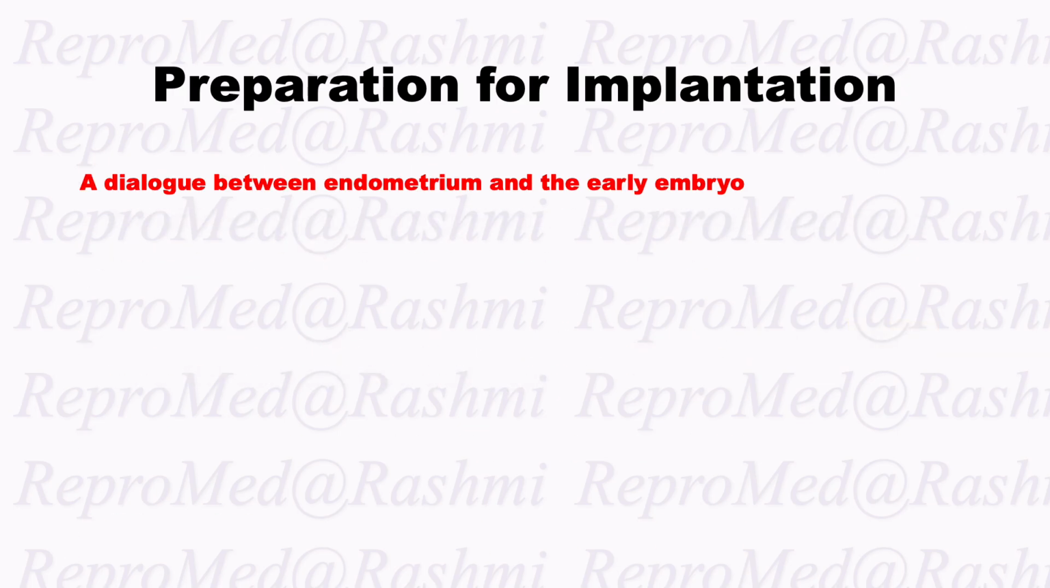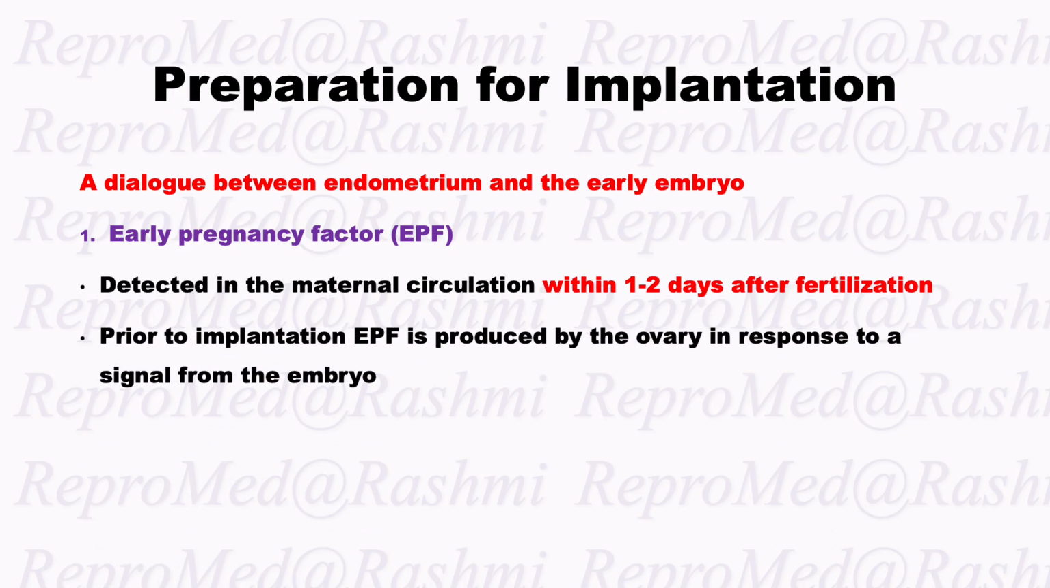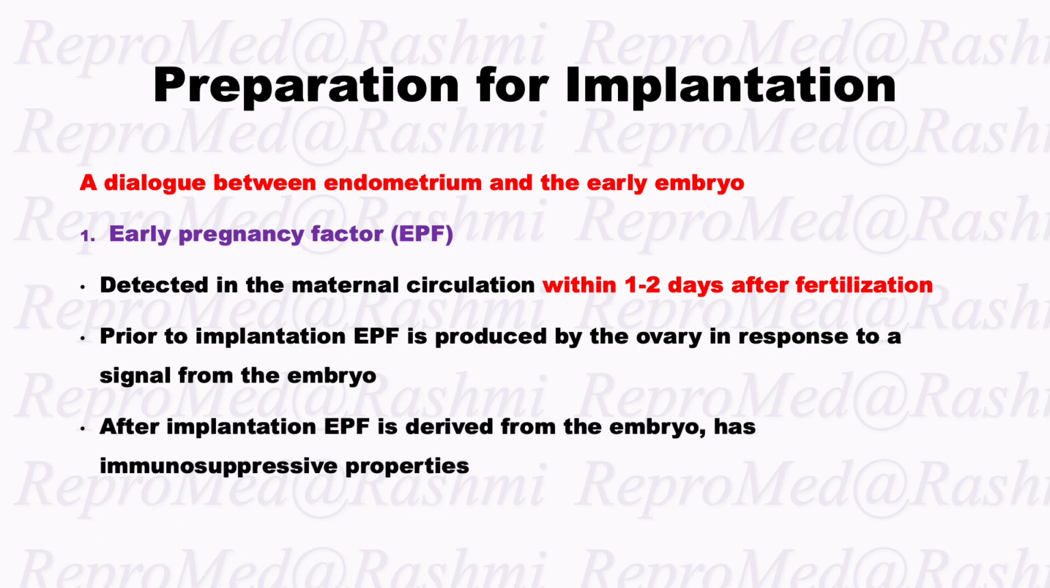A dialogue between endometrium and early embryo involves multiple factors. The first and most important is early pregnancy factor. It is detected in maternal circulation within 1 to 2 days after fertilization. Prior to implantation, early pregnancy factor is produced by the ovary in response to a signal from the embryo. After implantation, EPF is derived from embryo and has immunosuppressive properties.